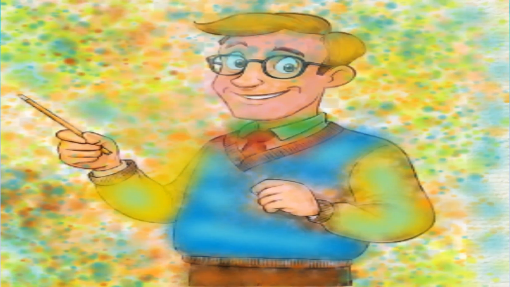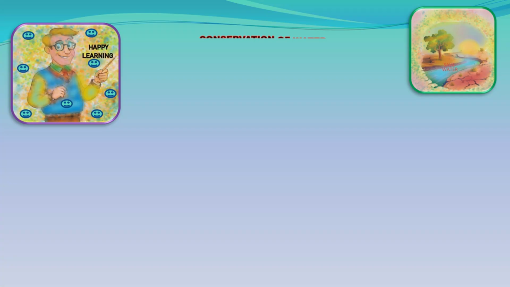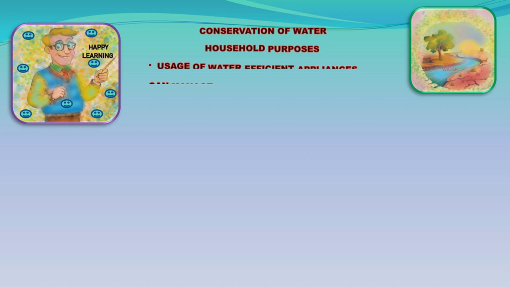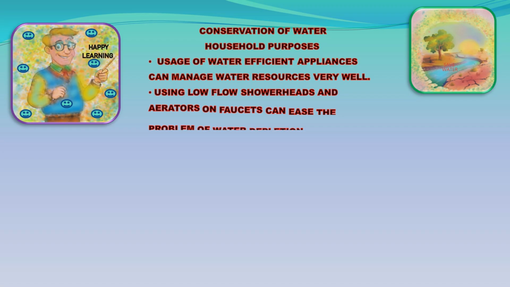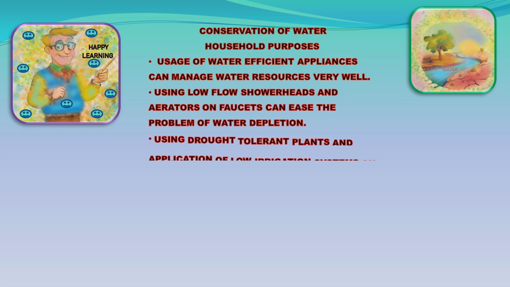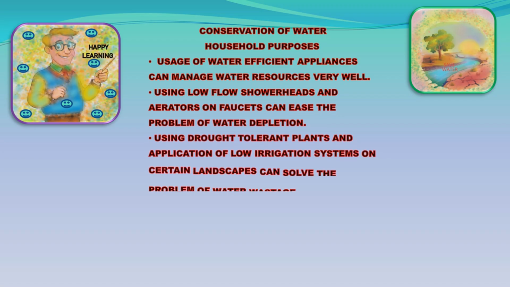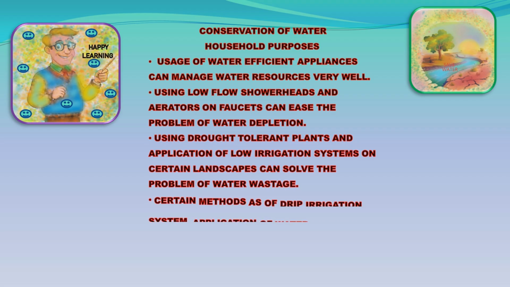use. Fixing leaks, such as leaky faucets, pipes and irrigation systems, can manage unwanted water usage. Usage of water-efficient appliances can manage water resources very well. Using low-flow shower heads and aerators on faucets can ease the problem of water depletion.